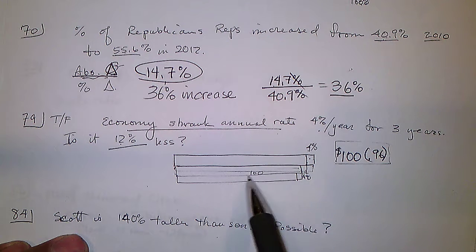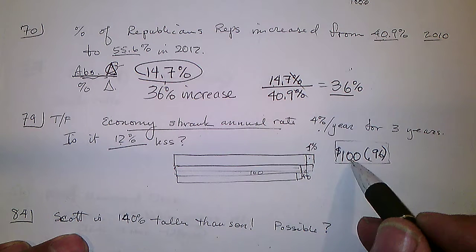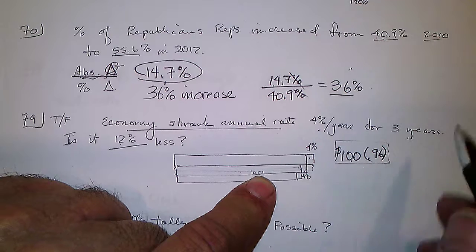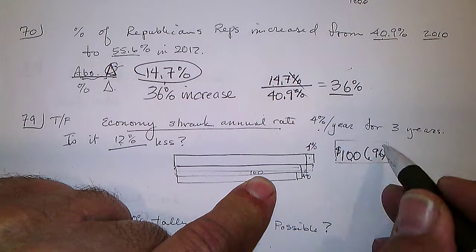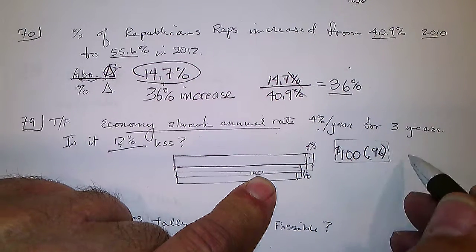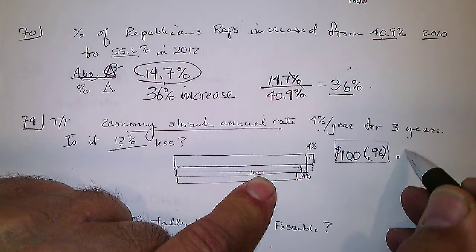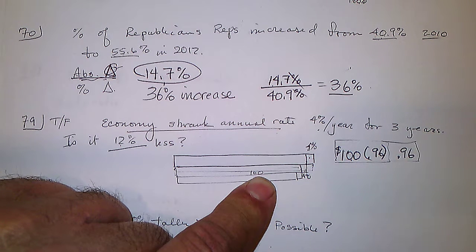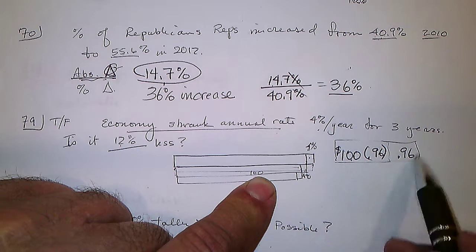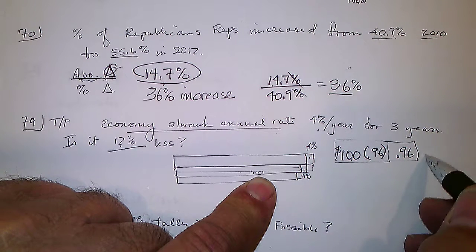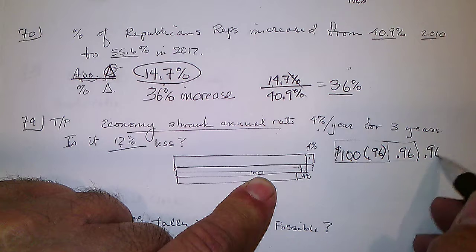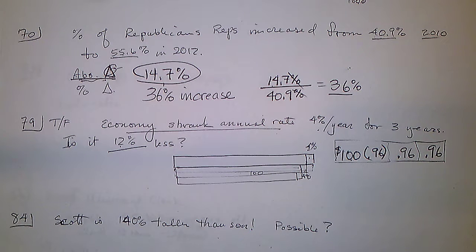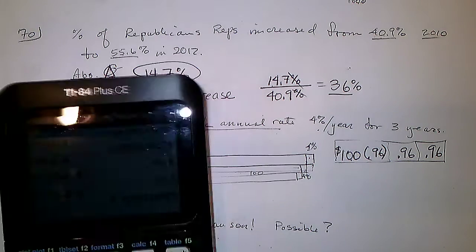To get how much is left after the second year, we take 96% of that. So we take this again times 0.96. And after the third year, 96% of that will be left again, so we take it times 0.96, and that will tell us how much is left after the years.